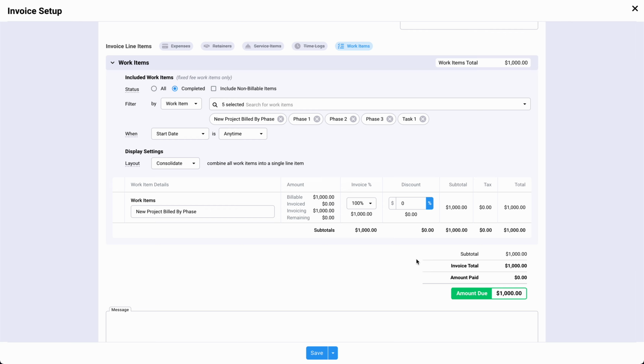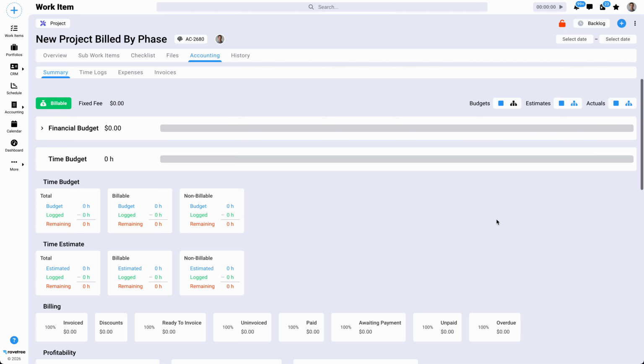So the invoice has been created, and if we go to the accounting section, and we go to invoices, we can see here that we have this new invoice. It initially is set to being a draft. Okay, so we've got $1,000 there. On the summary tab, if we scroll down, we can see here nothing is showing up, and here's why.